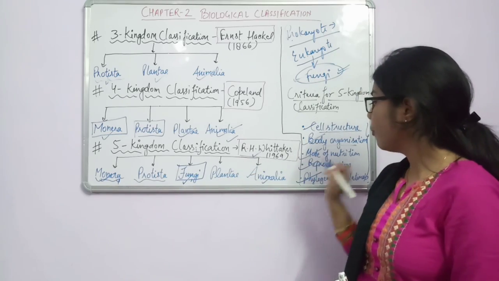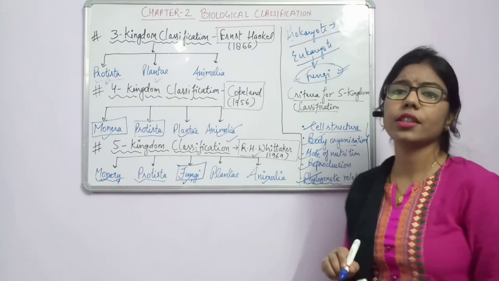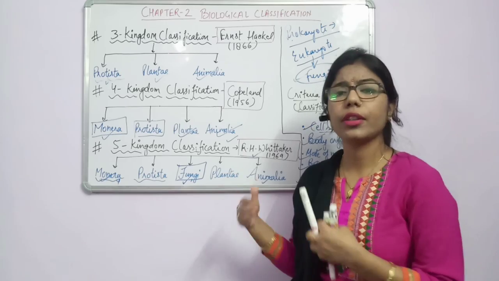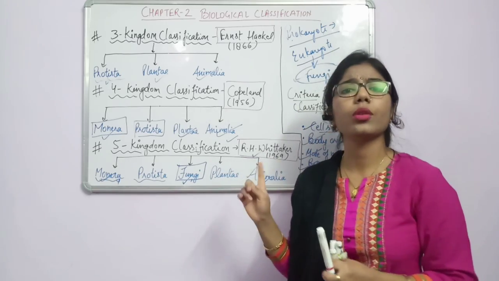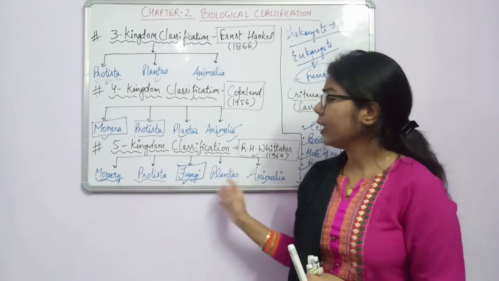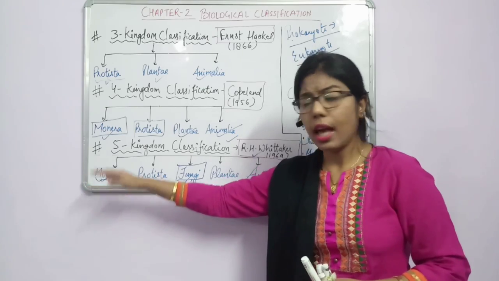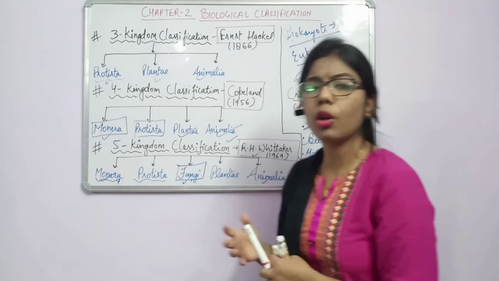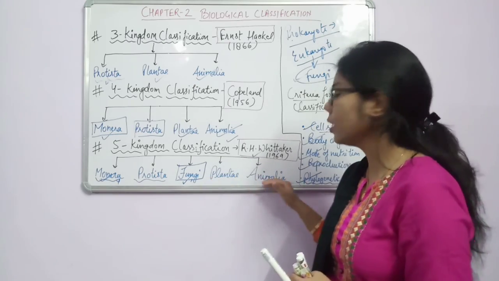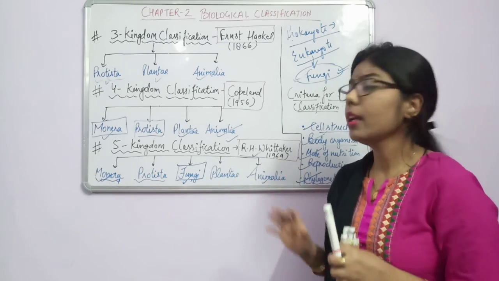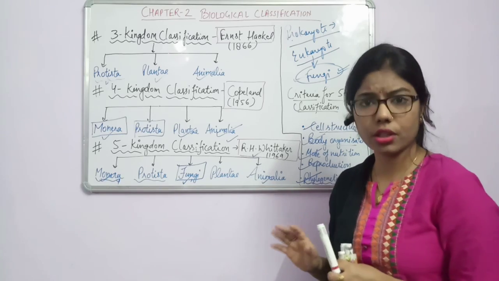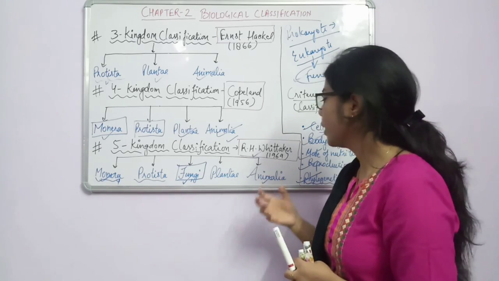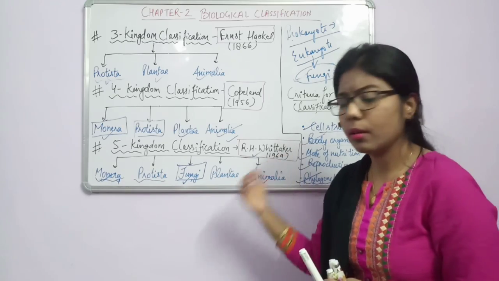Fine. And very important is the phylogenetic relationship. What is the meaning of phylogenetic relationship? How these are connected with their ancestors. We know that life originates from one cell. Earlier there was only bacteria. After some changes, what will happen? There will be some formation, or some increase of characters. Due to this, now we are having well-structured bodies. That's why we come under the Animalia, due to our good characters, or we can say